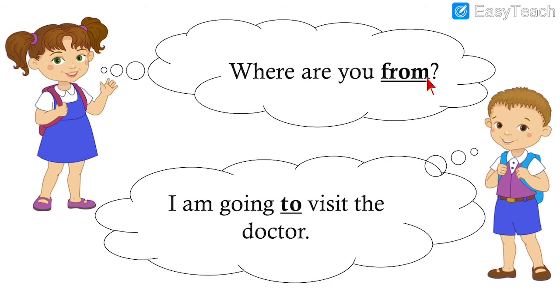Where are you from? I am going to visit the doctor. So here from and to show the position. They are also prepositions.